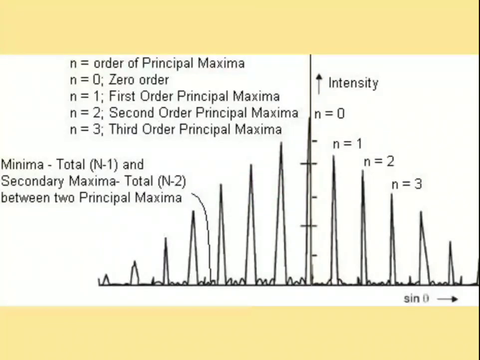That means for every two principal maximas there exist n minus 1 minimas and n minus 2 secondary maximas. So this is about the diffraction due to a grating or n slits.